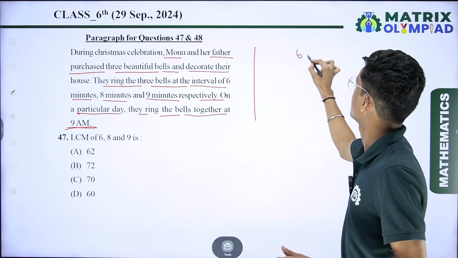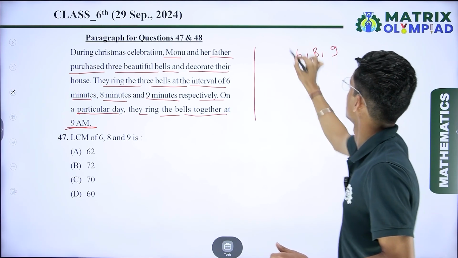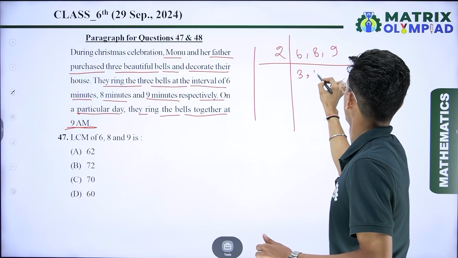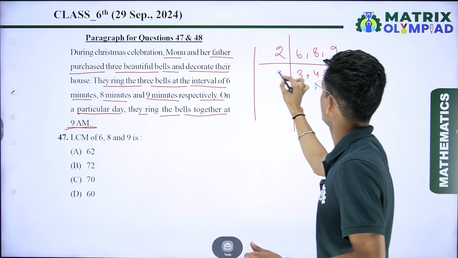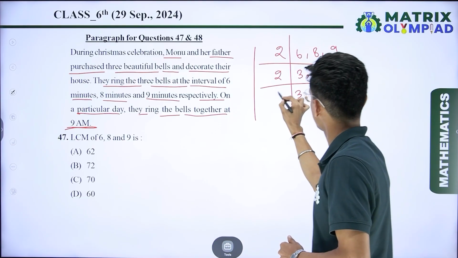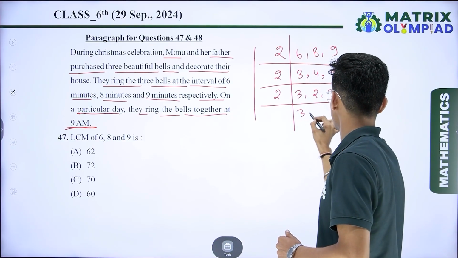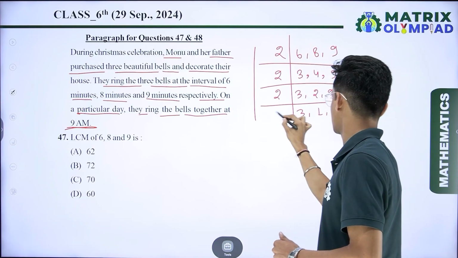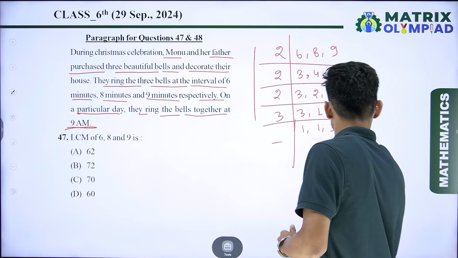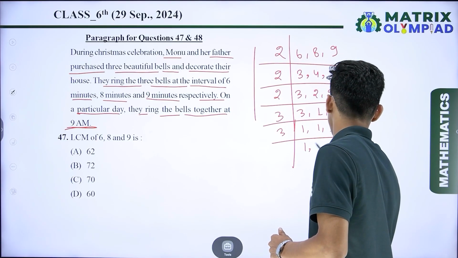So here first we find the LCM of 6, 8 and 9. So first we take 2. So I can say that 3, 4 and 9. Again I take 2. So I can say that 3, 2, 9. Again I take 2. So I can say that 3, 1, 9. Again I take 3. So I can say that 1, 1, 3. Again I take 3. So I can say that 1, 1 and 1.